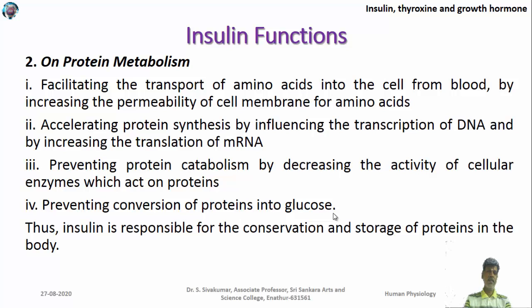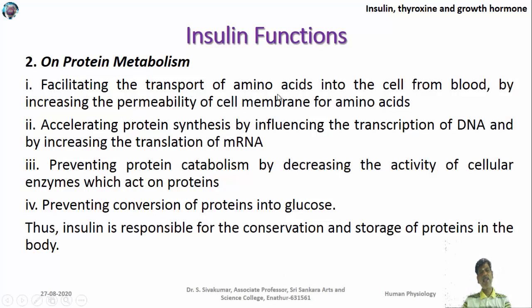In the case of protein, insulin is responsible for the conversion and storage of proteins in the body. It increases the formation of protein by synthesizing more ATP, which promotes protein synthesis. It decreases protein catabolism and accelerates protein synthesis.